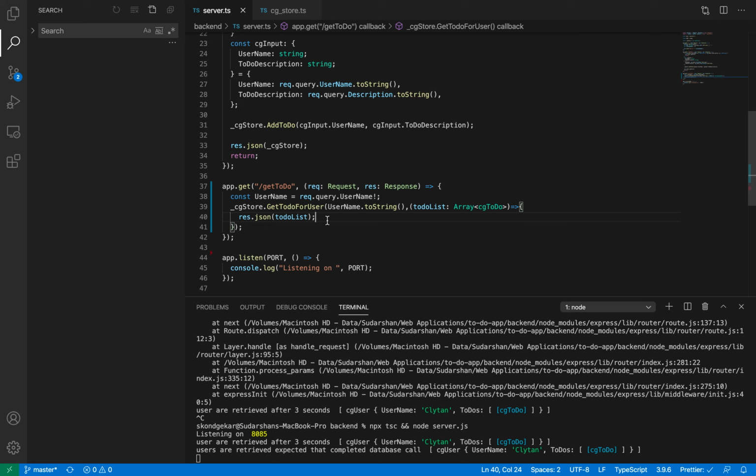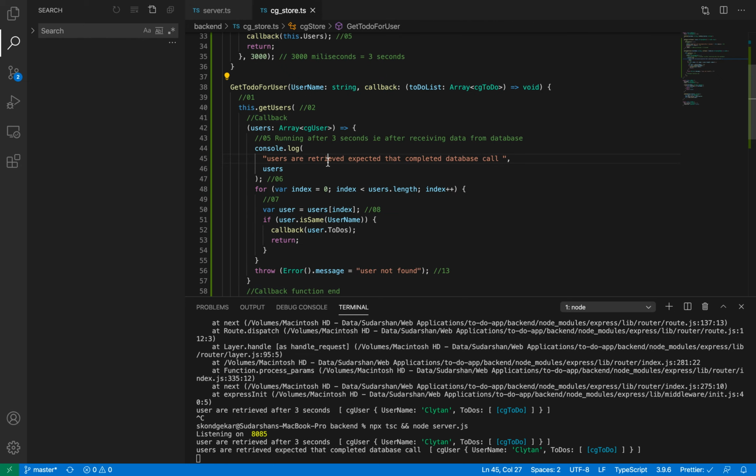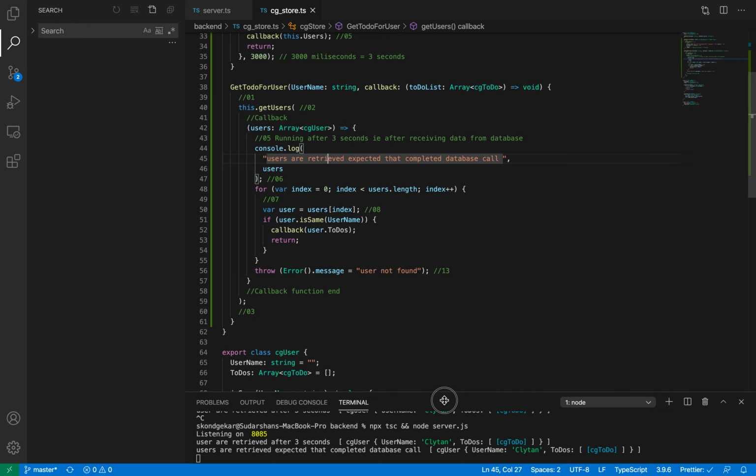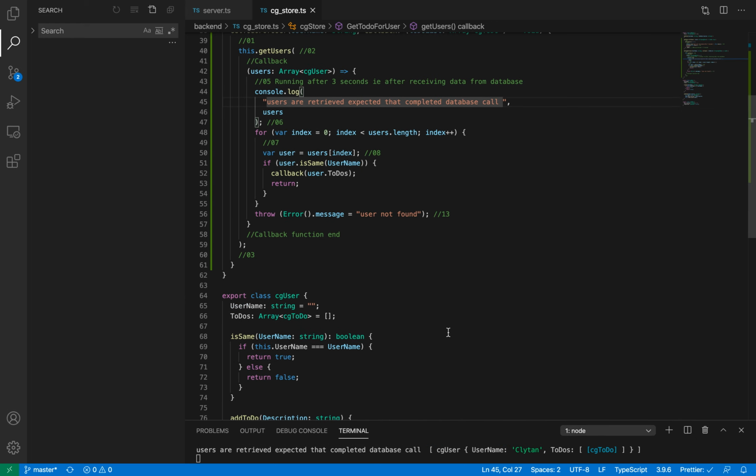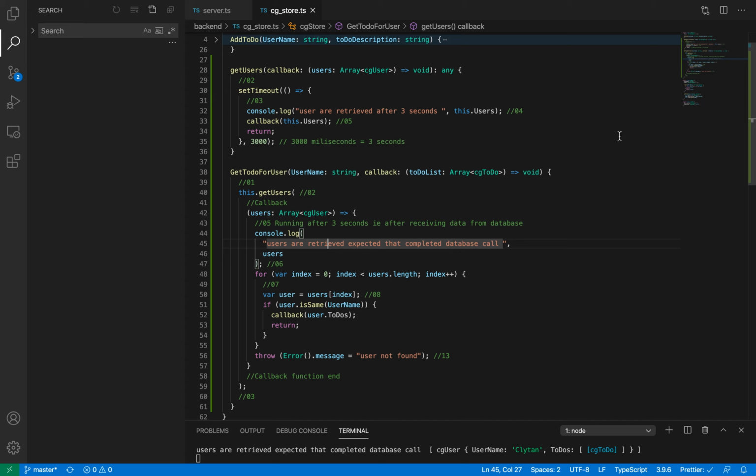Nishant, can we check the callback syntax once more? Yeah. Okay, the place where we have written the callback, right? So callback is basically a function, which is a parameter which we are supposed to pass to get users, and get users returns anything.